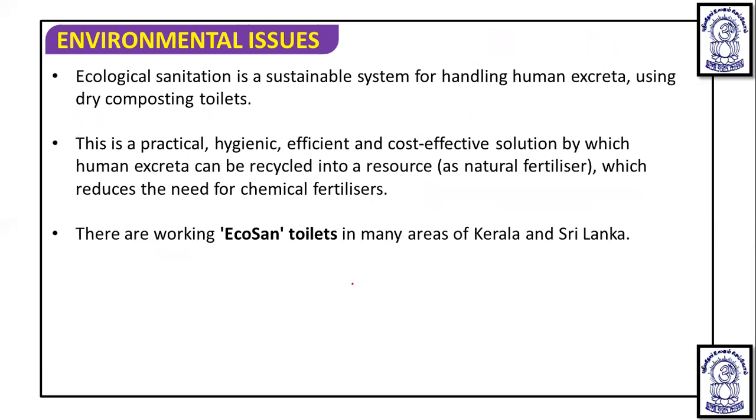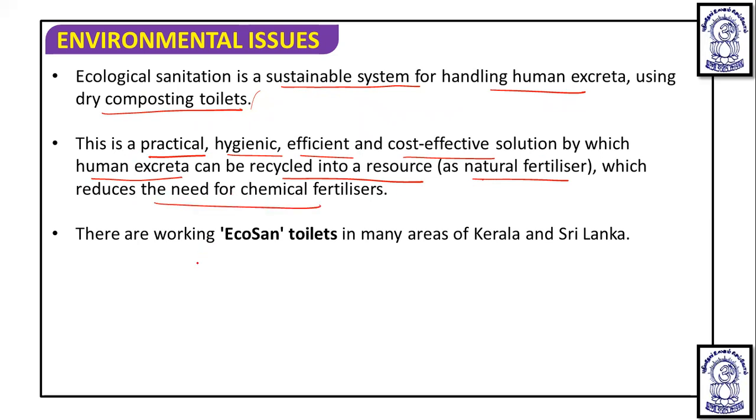Now, last, we are going to talk about the ecosystem toilet in this water pollution. Ecological sanitation is a sustainable system for handling human excreta using a dry composting toilet. It is known that this is a practical, hygienic, efficient, and cost-effective solution by which human excreta can be recycled into resources like natural fertilizer, which reduces the need for chemical fertilizer.